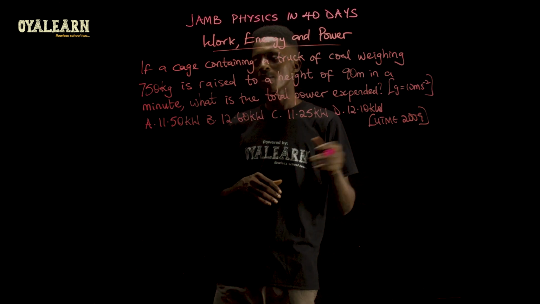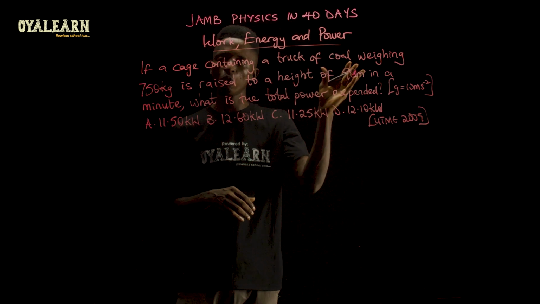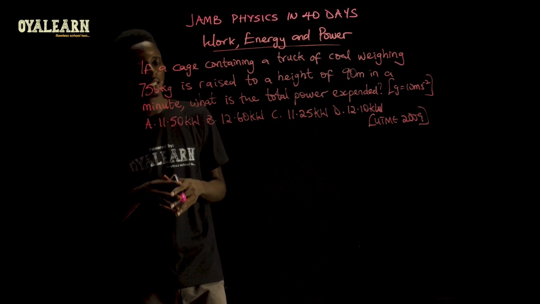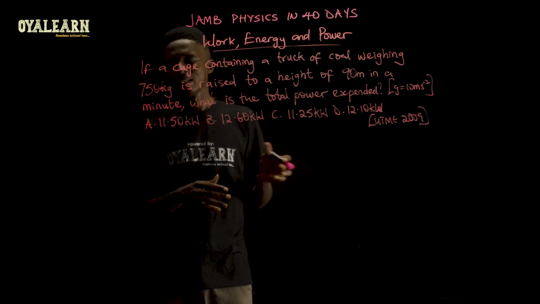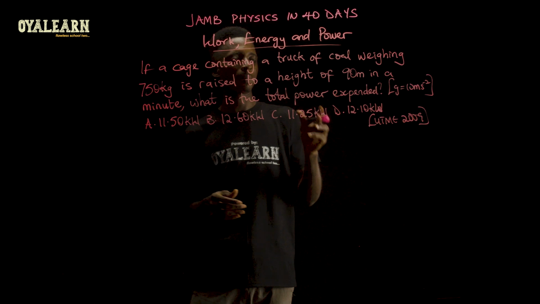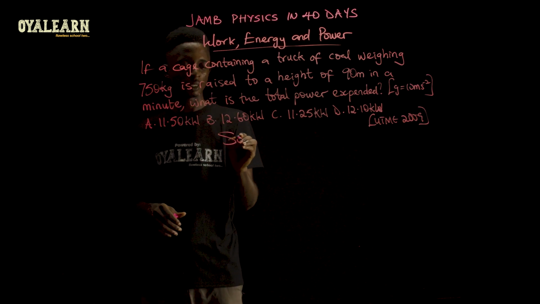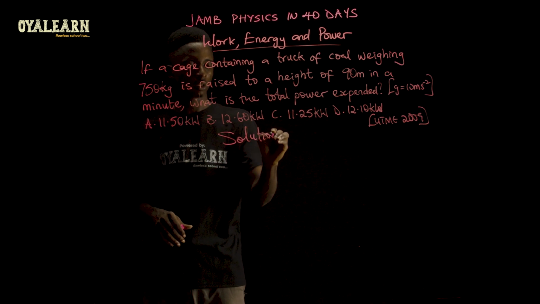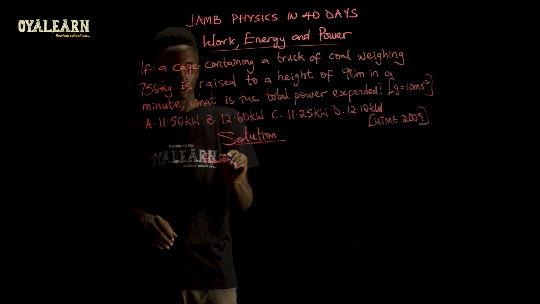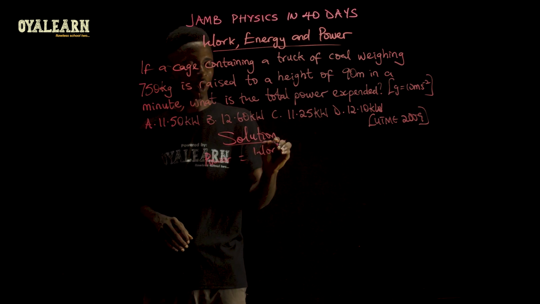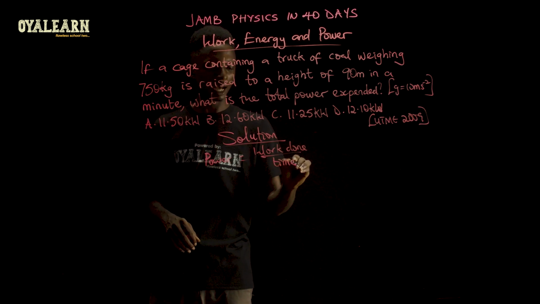This question from the UTME 2009 says, if a cage containing a truck of coal weighing 750 kilograms is raised to a height of 90 meters in a minute, what is the total power expended? Okay, so to find power expended, we apply this equation. Now, power equals work done over time taken.